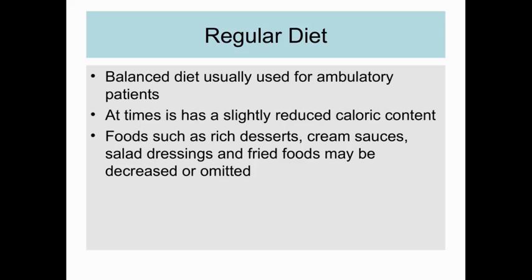So first comes your regular diet. These are balanced diets usually used for ambulatory patients. Ambulatory patients means normal patients who are not bedridden. At times it has a slightly reduced calorie content. Foods such as rich dessert, cream sauces, salad dressings, and fried foods may be decreased or omitted in a regular diet. So basically, regular diet means the normal diet which we eat in our day-to-day life.